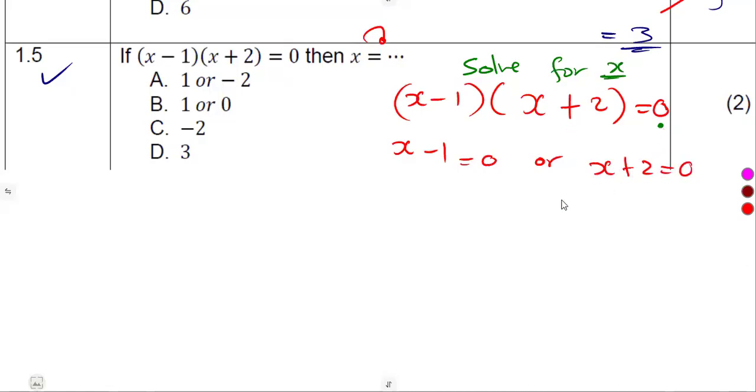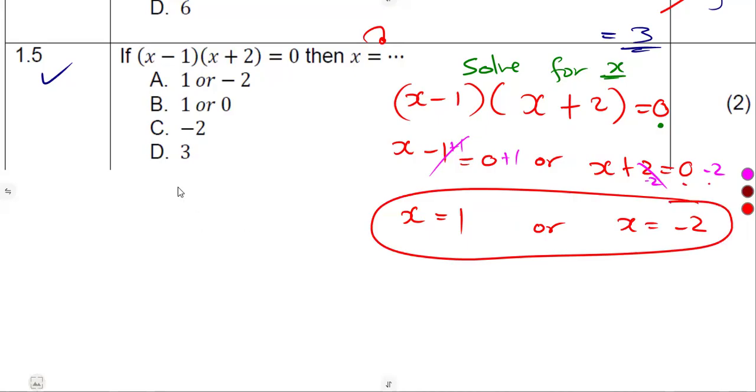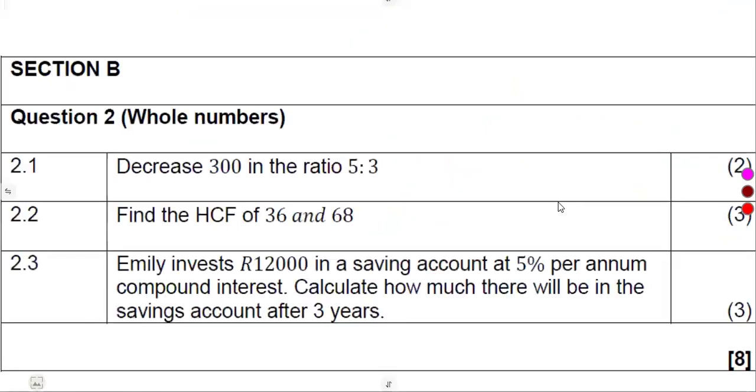So what was going to be our x values? We add 1 to get rid of the minus 1, both sides. So this was going to cancel. So 0 plus 1, that's a 1. We're going to subtract 2 both sides. This was going to cancel. X is equal to 0 minus 2, which is minus 2. Where do we have 1 and minus 2? 1 or minus 2. So that is A on that part. So the best answer was going to be A. So the rest is wrong. So that is how we were going to solve this equation.